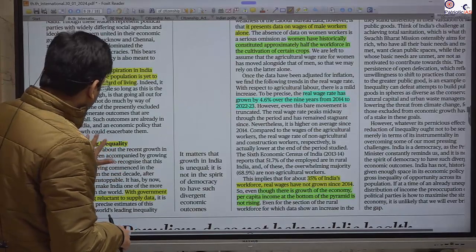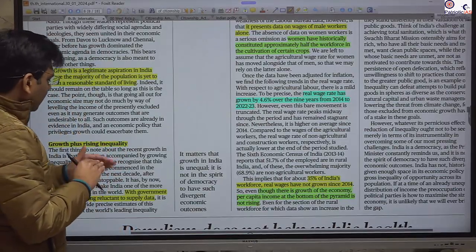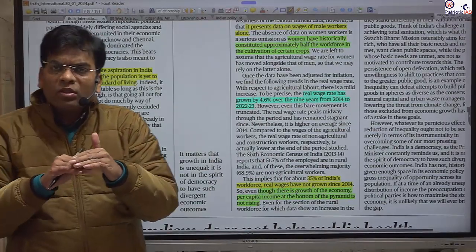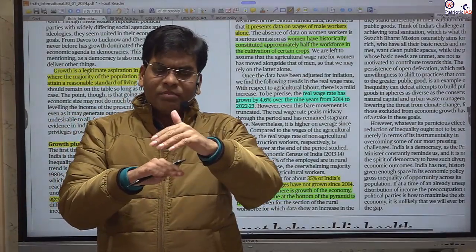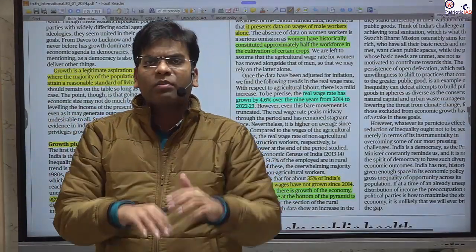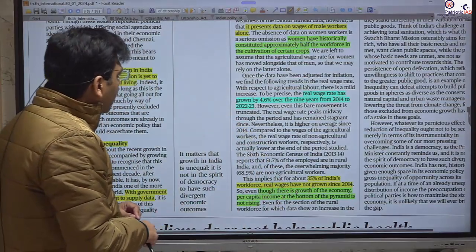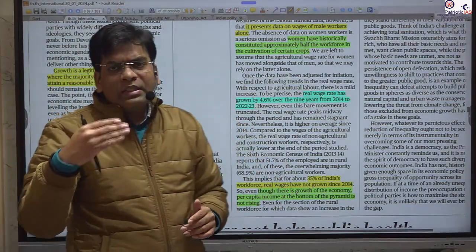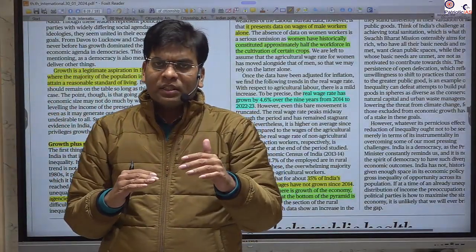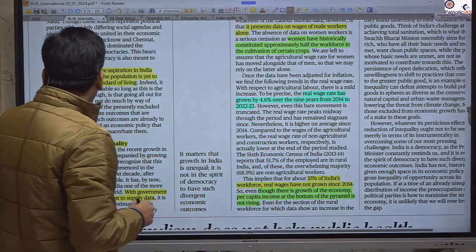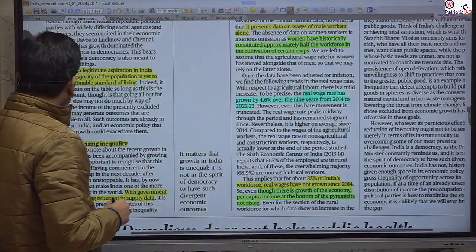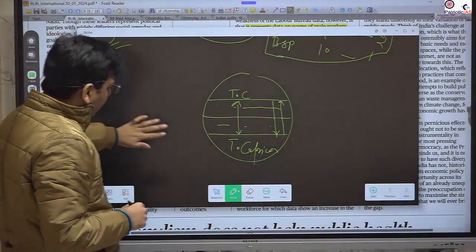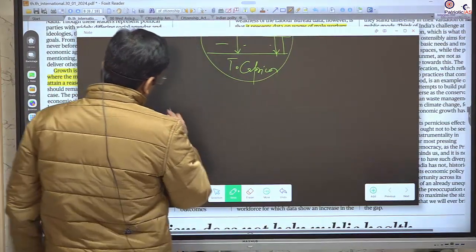But it is telling that despite all this growth, the benefit is not reaching the bottom community, bottom population. Relative increase in their wage is there. For example, if they were getting 100 rupees as their salary, they are getting 200 rupees now.